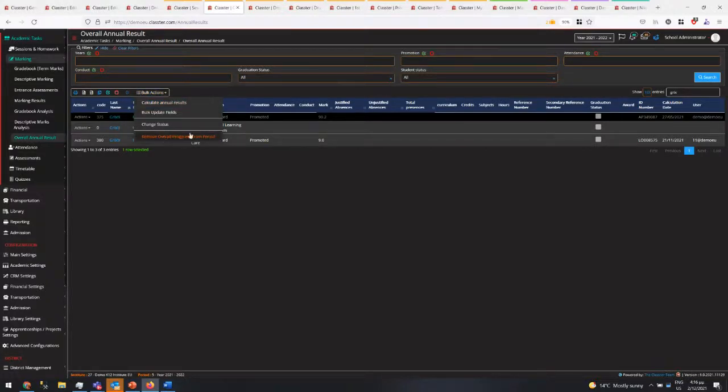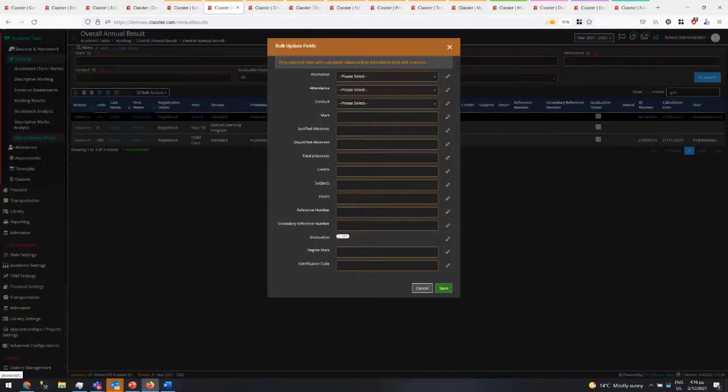Okay, here you can remove overall progress on the period. Basically what it does is remove everything and lets you redo it, if I'm allowed. You can also change status here manually. If the system doesn't change status automatically, you can change status manually. Keep in mind that this is different from the promotion status, where I can select one or more students and change the different data here. Okay, so let me do it only for one student.